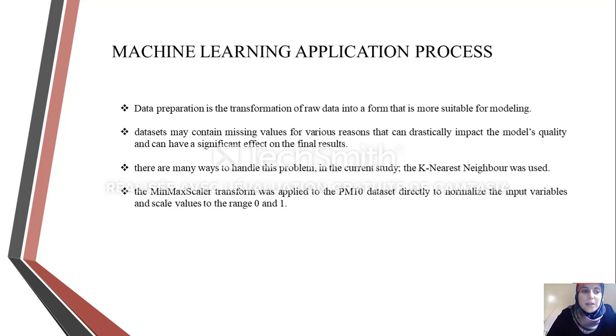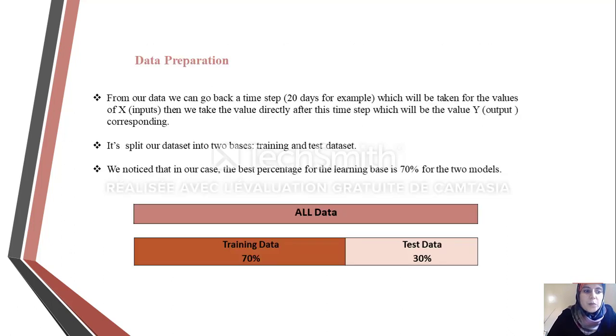In our time series, there is no concept of input and output features. Instead, we must choose the variable to be predicted and construct our input and output that will be used to make predictions for future time steps. We also have to split our dataset into two bases: training dataset and test dataset. We noticed that in our case the best percentage for the learning base is 70% for the two models.